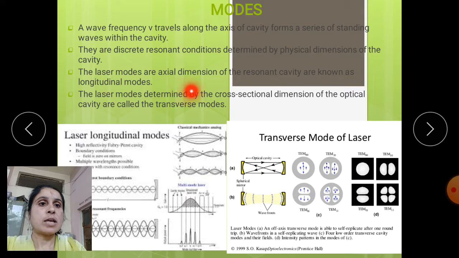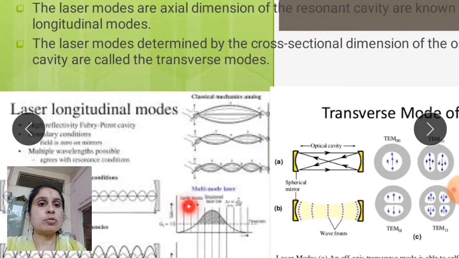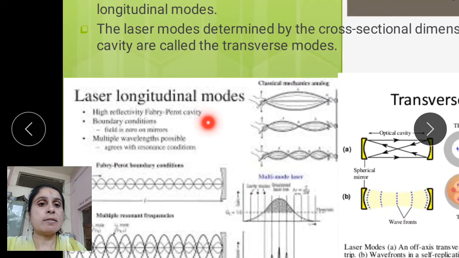The laser modes along the axial dimension of the resonant cavity are known as longitudinal modes. The laser passes modes along the particular axial dimension of the resonant cavity, and that is called longitudinal modes. In the figure, we can see the longitudinal modes in axial form.